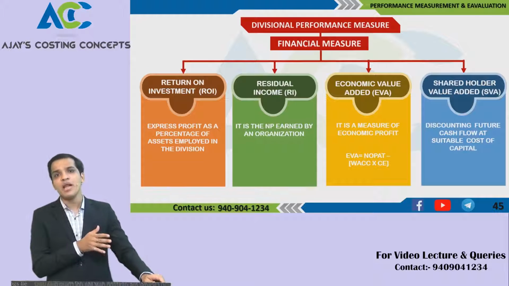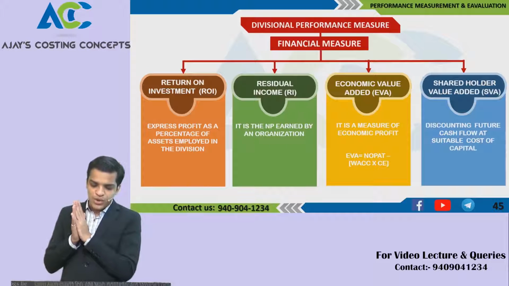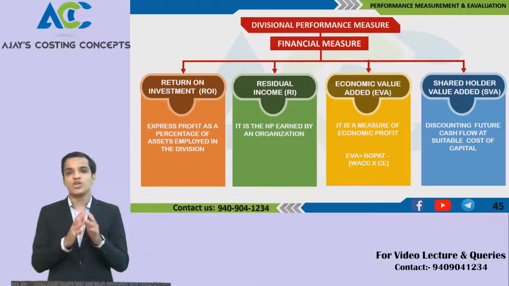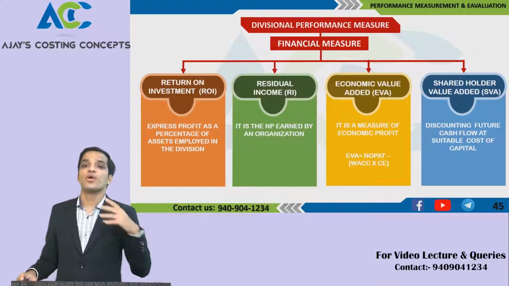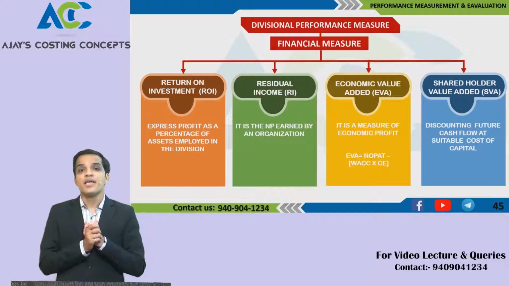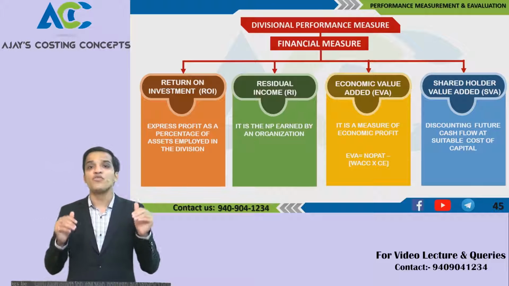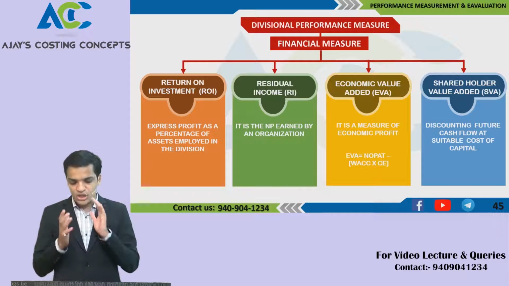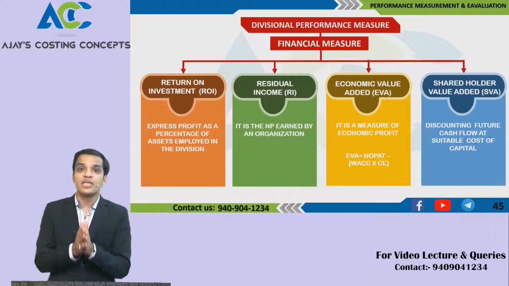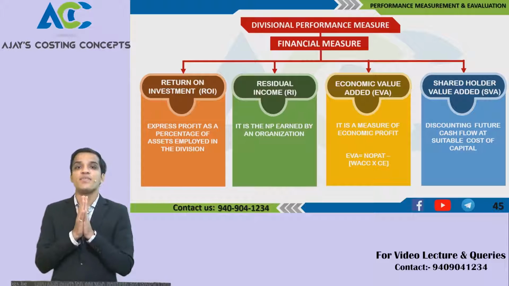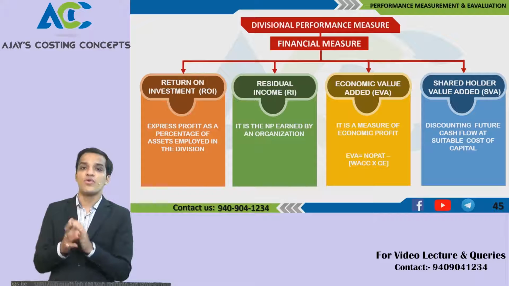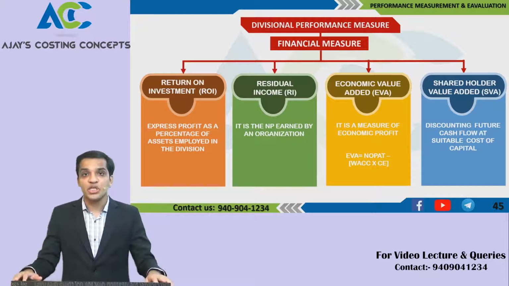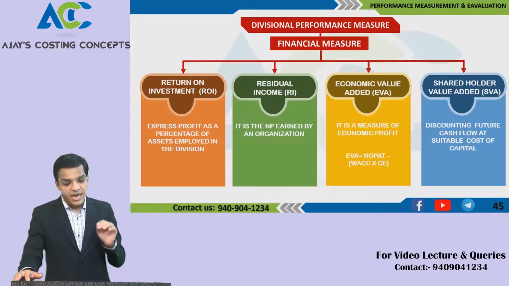Considering the same economic value addition, we have the shareholder value added method. It is the method where we discount future cash flows at the cost of capital. This is also something you've done in your finance in CA Inter. So what we do over here is, on the basis of future cash flows, we discount those cash flows at the cost of capital, and we measure the net value today, how much benefit we are making today, and how the shareholders are valued. So these are the four methods of performance measurement on the basis of financial measures.